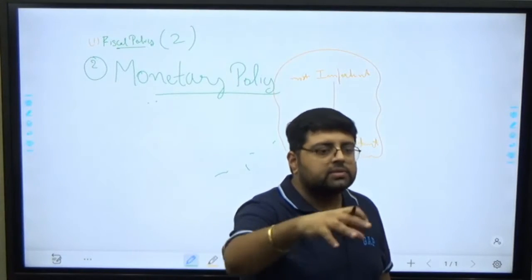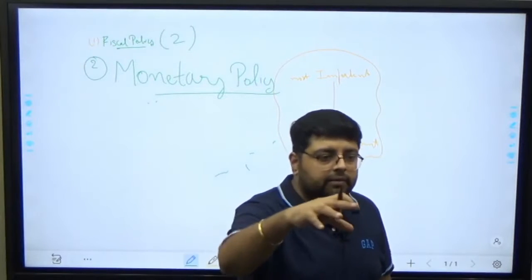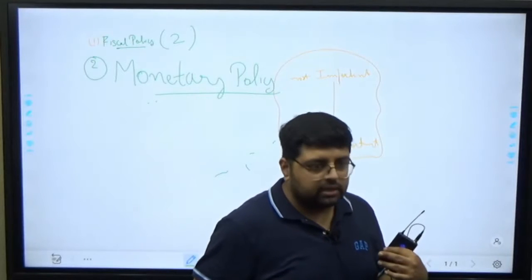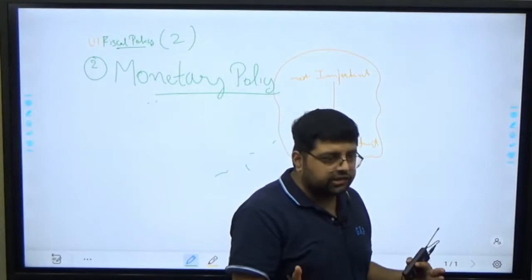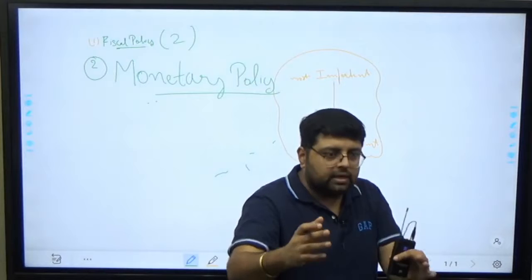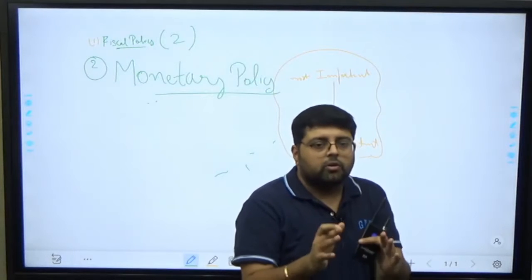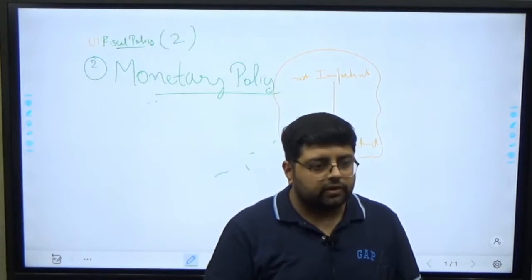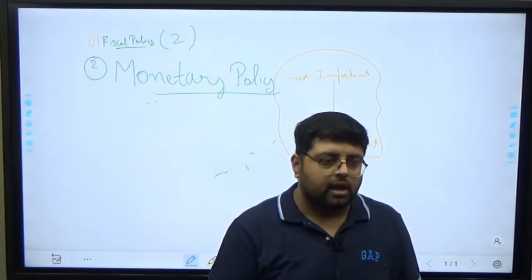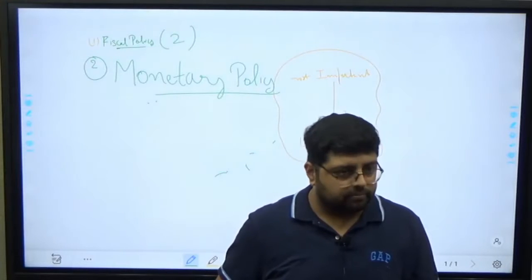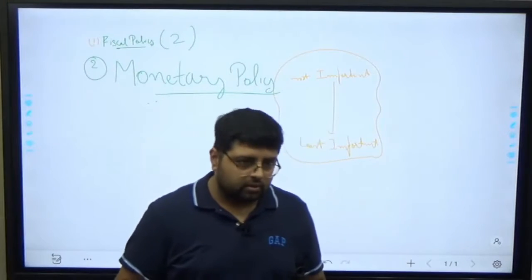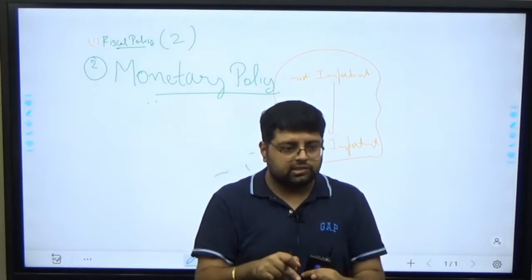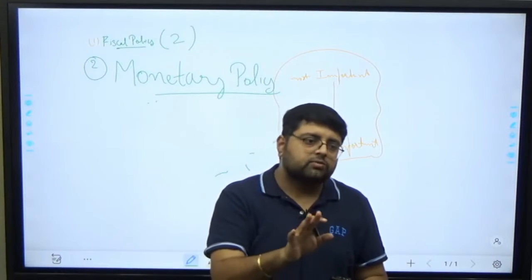Now when I am saying amount of money in the market, it means money with the people, that is us. That is money in our pocket in the form of cash, and money in the bank, that is our money in the bank. एक normal आदमी पैसा कहाँ रखता है? A normal person, a citizen of India, puts the money either in the bank or with himself. So when RBI is controlling this amount in the market, that is what monetary policy is.